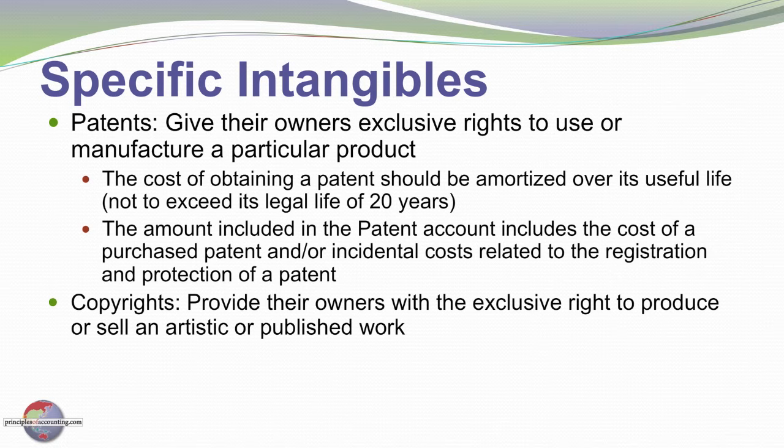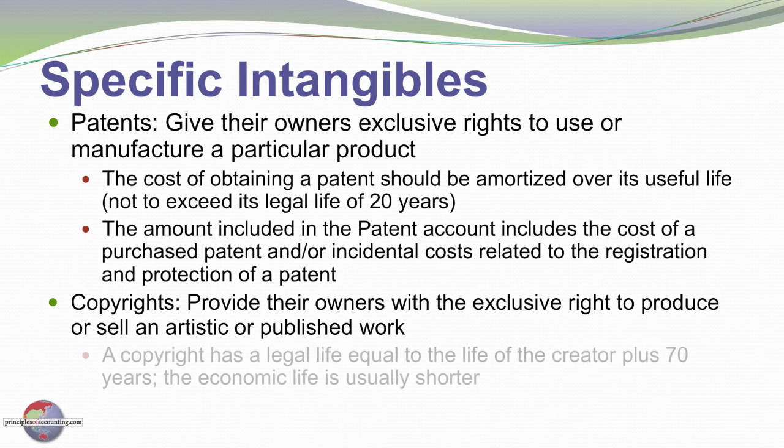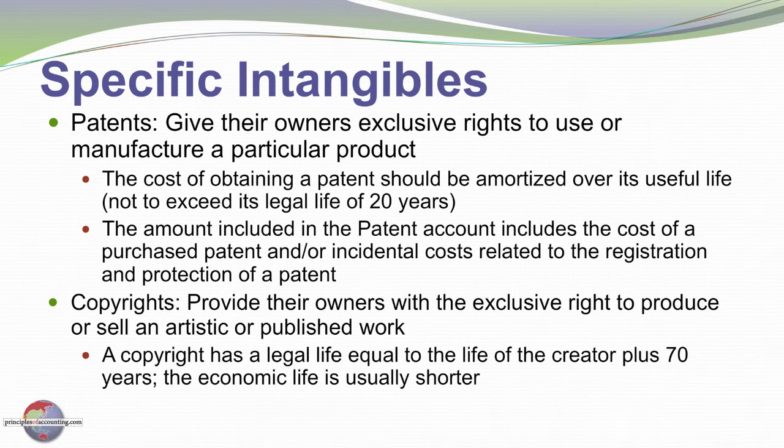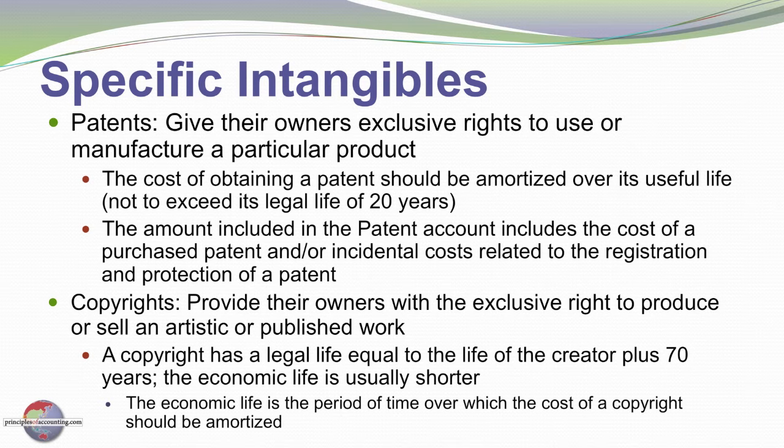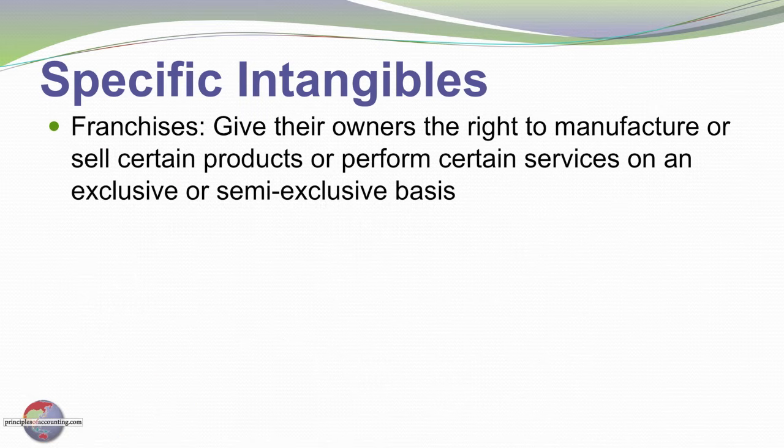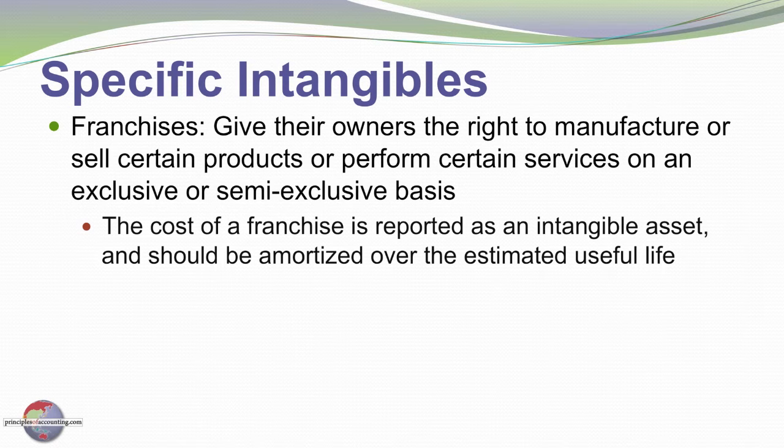Another type of intangible would be a copyright. These provide their owners with the exclusive right to produce or sell an artistic or published work. Copyright normally has a legal life equal to the life of the creator plus an additional 70 years, although the economic life is usually shorter. The economic life is the period of time over which the cost of a copyright should be amortized. Franchises give their owners the right to manufacture or sell certain products or perform certain services on an exclusive or semi-exclusive basis. The cost of a franchise can be reported as an intangible asset and should be amortized over its estimated useful life.